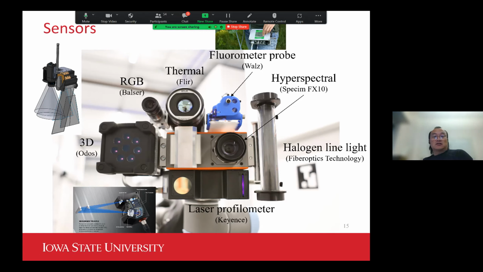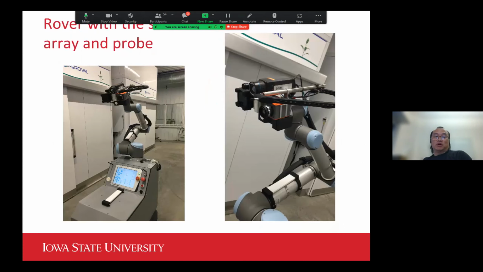And on top of that, we have a probe that would allow us to use the fluorometer probe to acquire the photosynthesis data from the leaf surface. The probing is technically the most challenging part of this robotic operation. So that's something I want to show a bit more about how we approach that task.